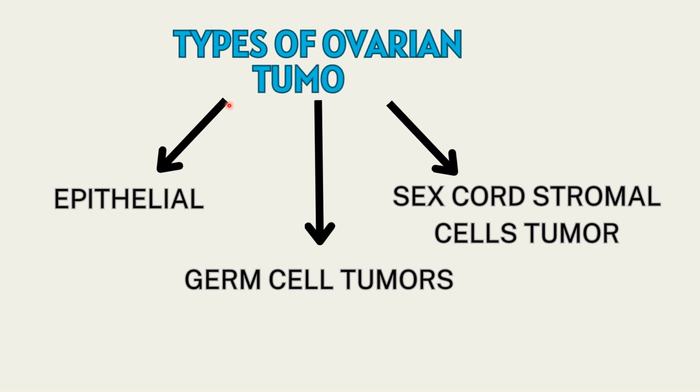Ovarian tumors are primarily divided into three types. These are the types of ovarian tumors: epithelial ovarian tumors, germ cell tumors, and sex cord stromal cell tumors. We shall be discussing each type briefly.